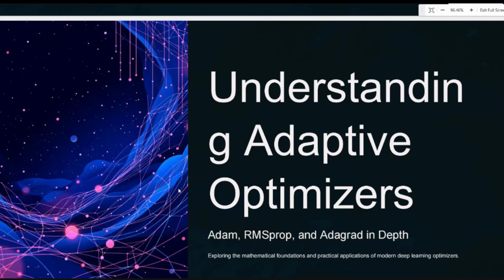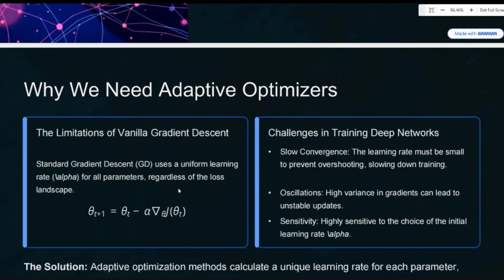So I would like to talk about adaptive optimizers. Till now we have had a constant learning rate, which can pose a much greater difficulty. So what are the problems with the normal vanilla gradient descent that we use? It takes a uniform learning rate, and that becomes a very big and very difficult decision.